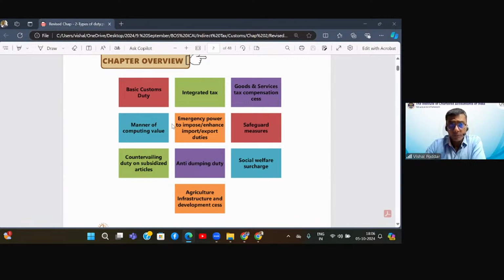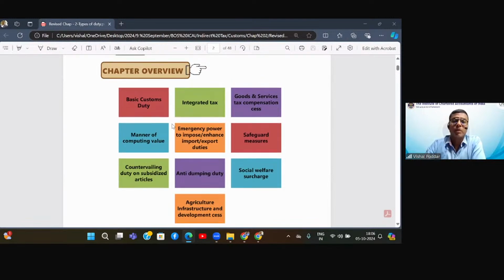Now, when we are talking about this chapter, what is this chapter basically dealing with? Now, you have established the levy. Now, you know that levy has happened. We will see how to find out value later. We will see the procedures, assessment, revision, everything. For the time being, I am most interested in, if there is a levy, what is the type of duty or duties, and what are the different duties and taxes that I need to pay at the time of import. Now, why is this question relevant?